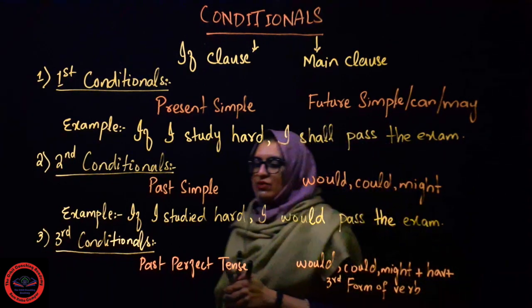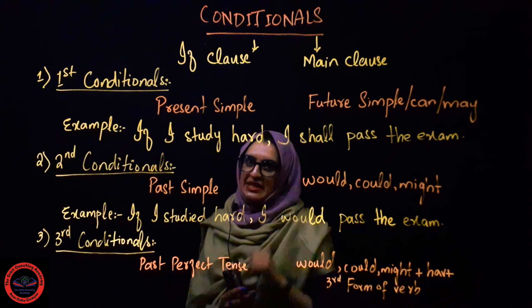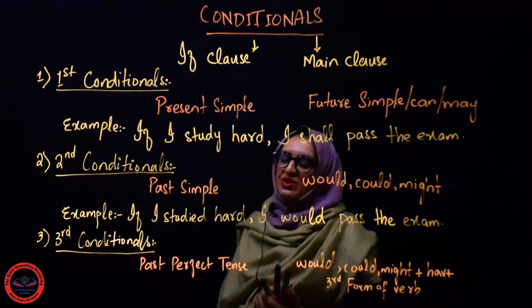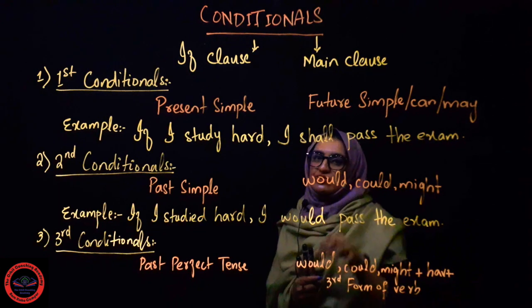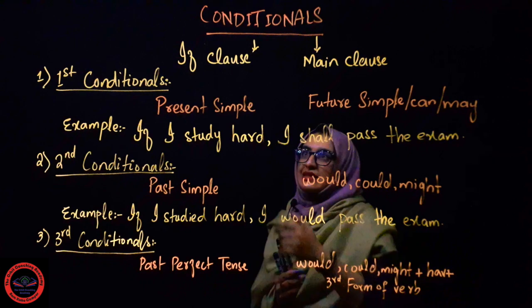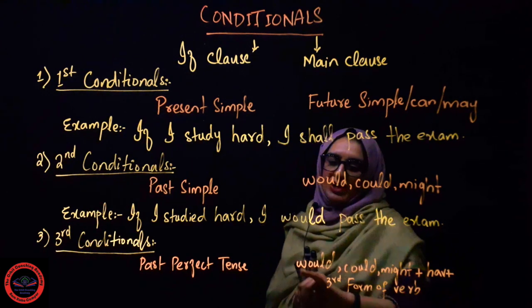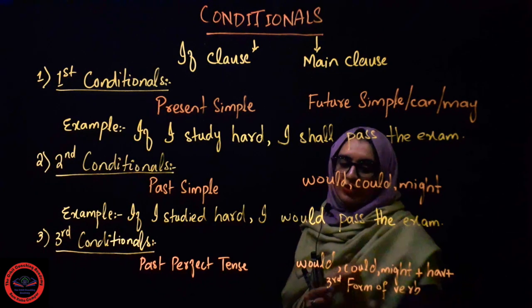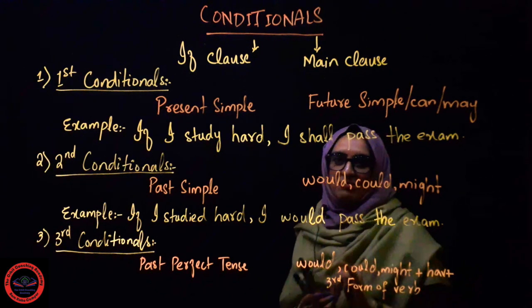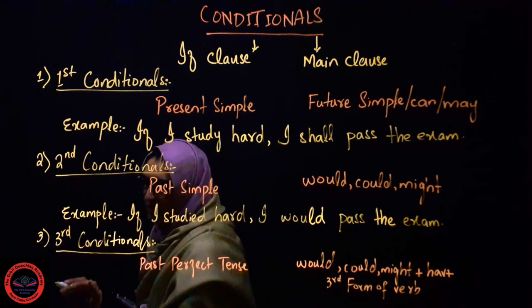Okay, so as you can see, in the if clause we will be using past perfect tense, and what are the rules of past perfect tense? We always use had plus third form of verb in past perfect tense, that we will be using in the if clause, and in the main clause we will be using would have, could have, might have, plus third form of the action verb. Now let's have an example of this sentence.